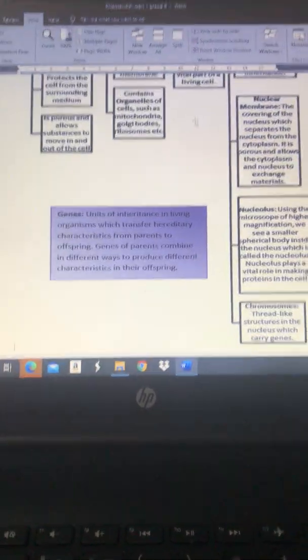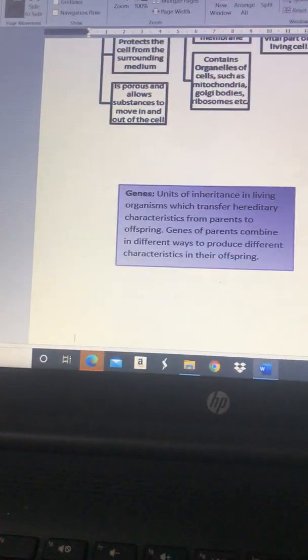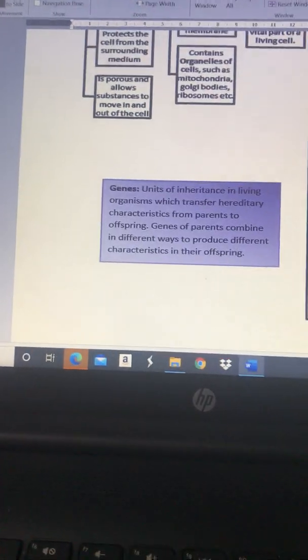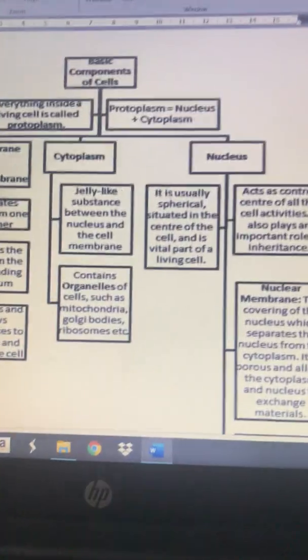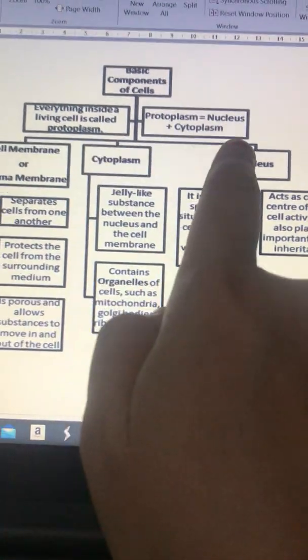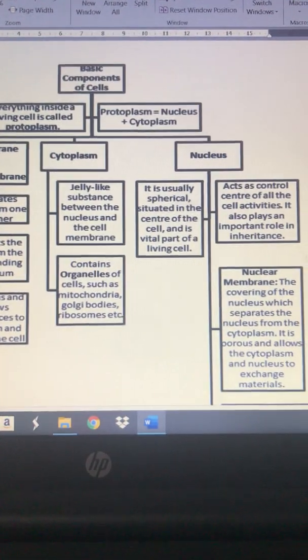And in the last we have this picture I'm showing to you. This picture shows the 4 main parts of cell, the basic components of cell. Then next we have cell membrane, that we will discuss in detail.